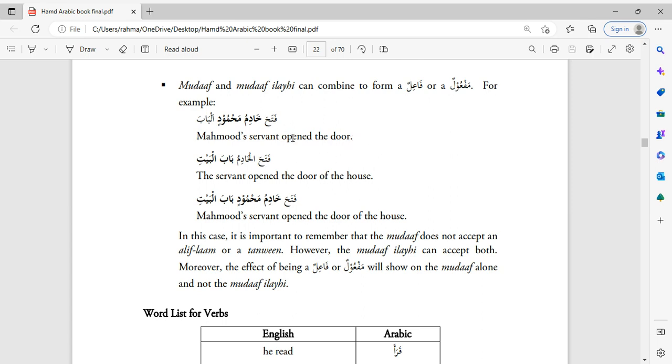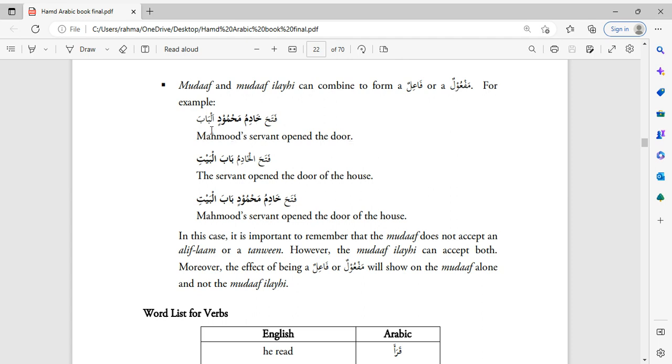Here, the verb is open. The doer of the verb is Mahmud's servant. This is two words. So the way that we translate this is we would bring the verb first, fataha, and the key point to keep in mind when you're dealing with mudaf ilay is that in a mudaf ilay, the mudaf comes first, the mudaf ilay comes second, and the mudaf is what is the doer, right?